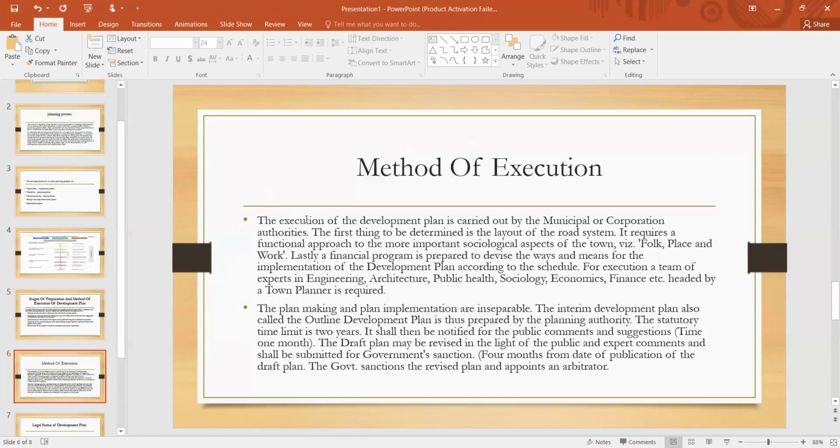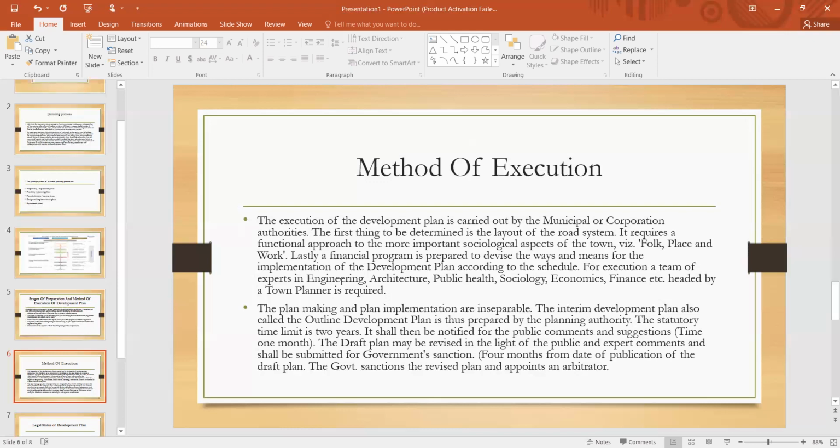Methods of execution. The execution of the development plan is carried out by the municipal corporation authorities. The first thing to be determined is the layout of the road system. It requires a functional approach to the more important sociological aspects of the town, like folk, place, and work. Lastly, a financial program is prepared to devise the ways and means for the implementation of the development plan according to the schedule.